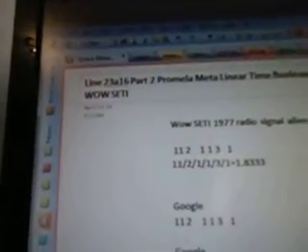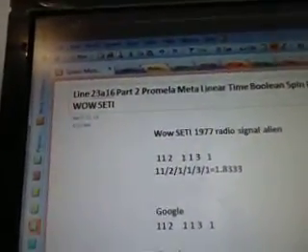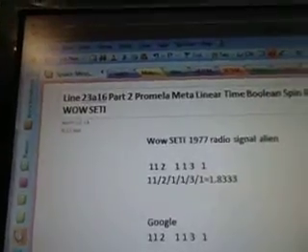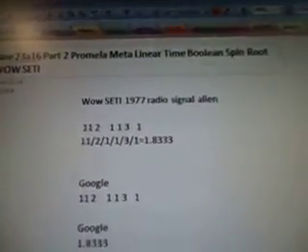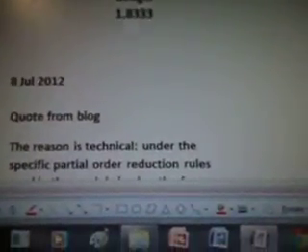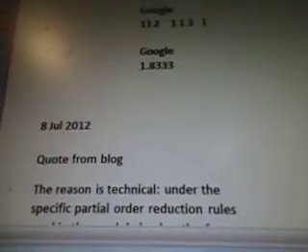So 23A15 was divided into two more videos for 16 and 17. So this is part 2 of the Promela meta-linear time Boolean spin route Wow! Signal data. There's the alien radio signal. And I'll tell you what this video is about.